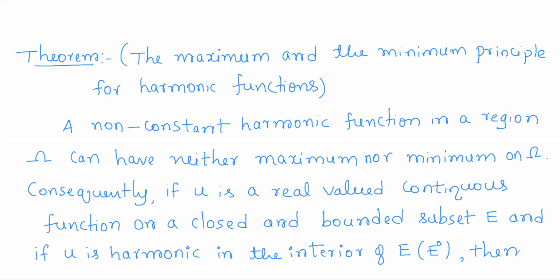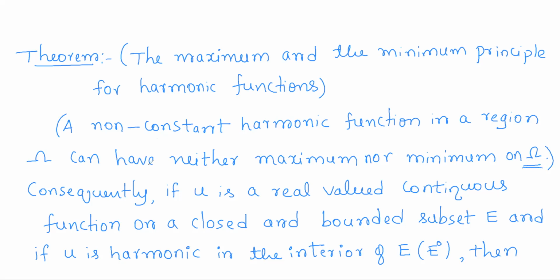So actually this theorem has two parts. In the first part, a non-constant harmonic function in a region omega can have neither maximum nor minimum on omega. So the first part says that if you have a non-constant harmonic function, that is, a harmonic function which is other than the constant function. So we all know that constant functions are also harmonic functions.